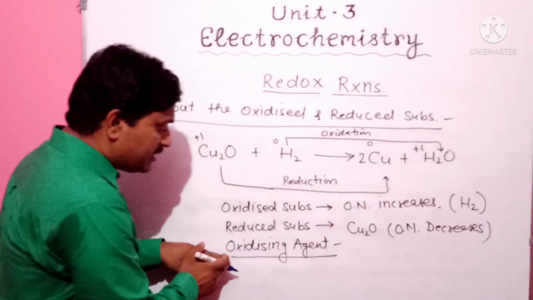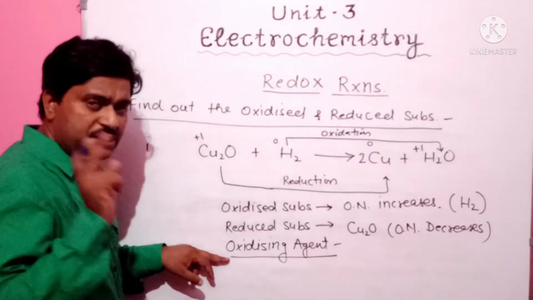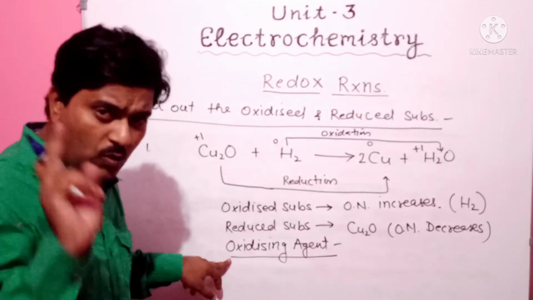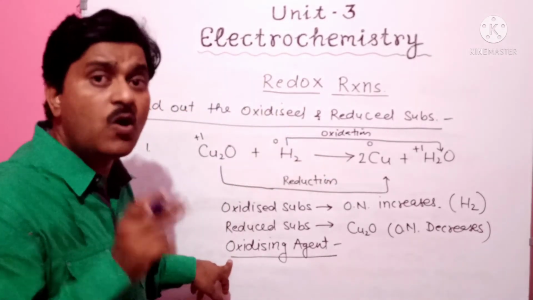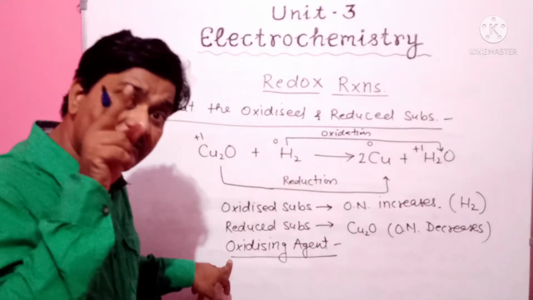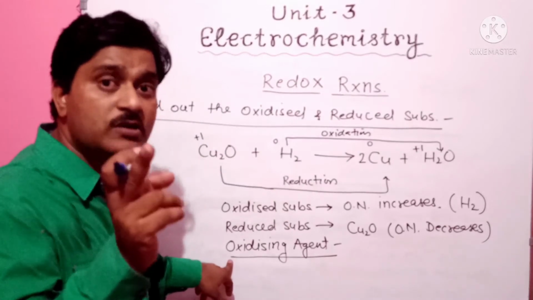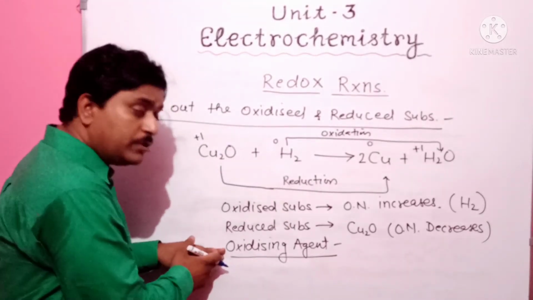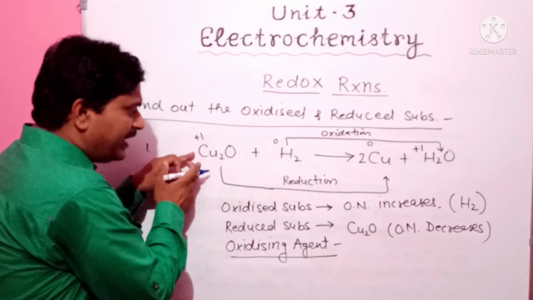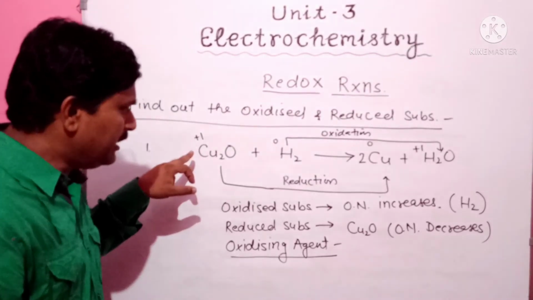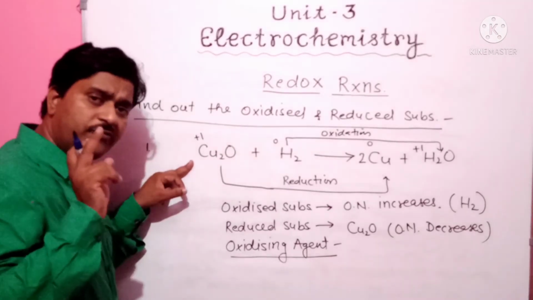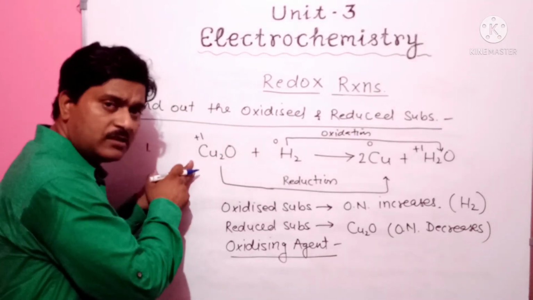So here, what is an oxidizing agent? Oxidizing agents are those substances which give oxygen. They produce oxygen, so they are said to be oxidizing agents. If we find out the oxidizing agent in this reaction, which reactant gives oxygen?